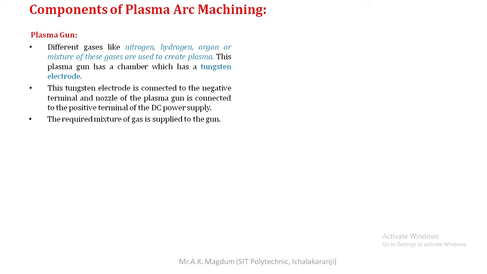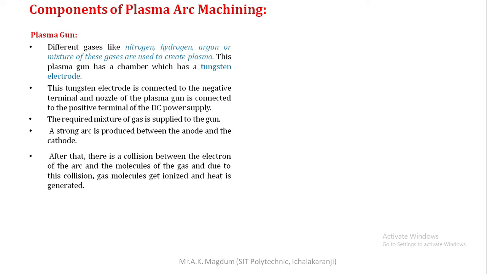It depends on the property of the workpiece. According to that, we deliver various mixtures of gases, because we want to remove the material from that workpiece surface. That's why there is a mixture of gases, continuously delivered to the nozzle itself, because we want to form the plasma. So a proper mixture of gases is a very important factor when doing plasma arc machining. Next, a strong arc is produced between the anode and the cathode. That is a very important thing.